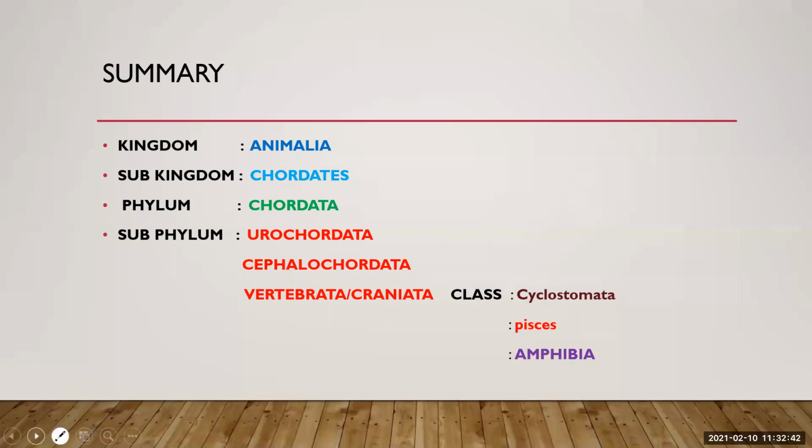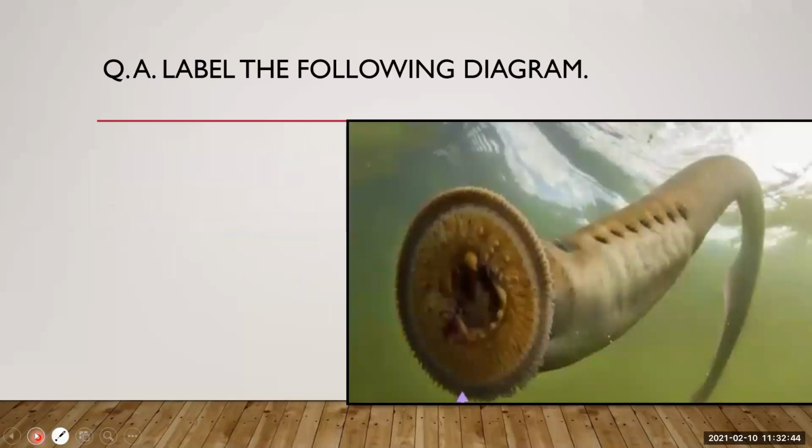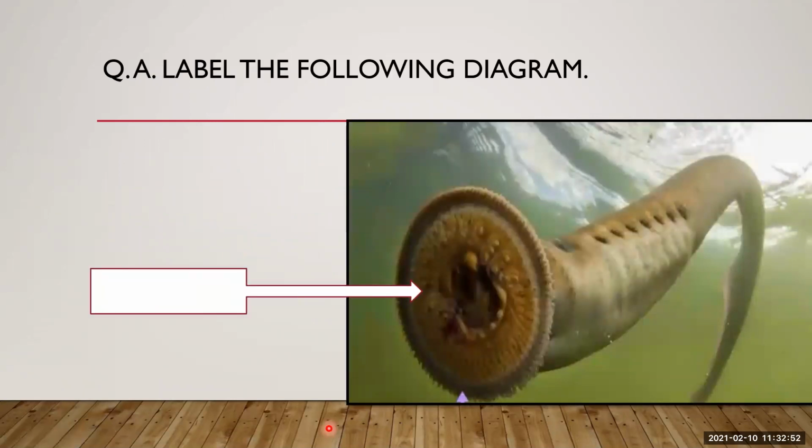So let us move to our question answer round. You just have to label the diagram here. I'm just marking it. You just have to give the name of this part of the organism. If anybody is there, if you want to give an answer, just raise your hand. What is this? Just label it. This part of the animal. Anybody just try it?